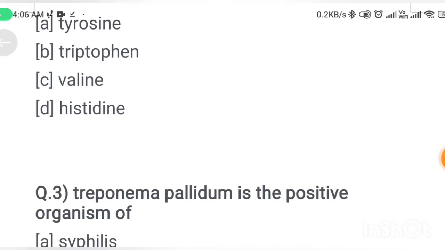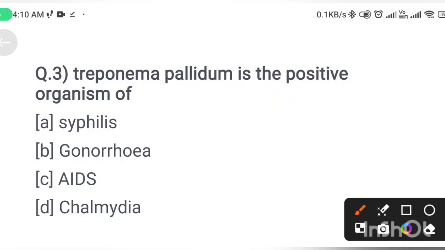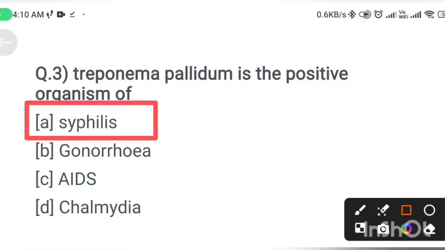Next question. Treponema pallidum is the causative organism of: option A syphilis, option B gonorrhea, option C AIDS, option D chlamydia. Correct answer is option A, syphilis. Treponema pallidum is the bacterium that causes syphilis, a sexually transmitted infection.